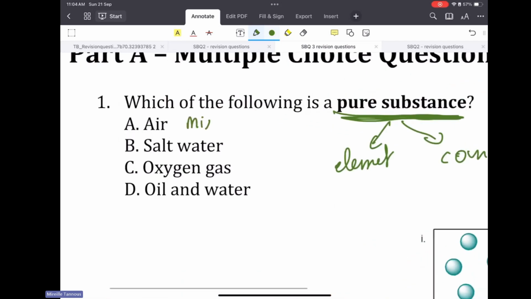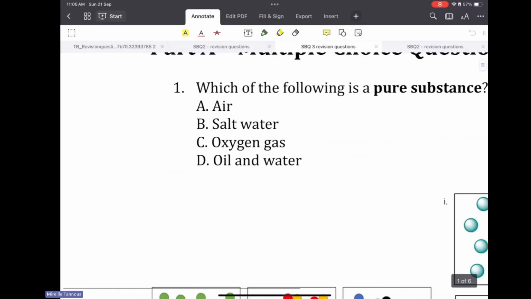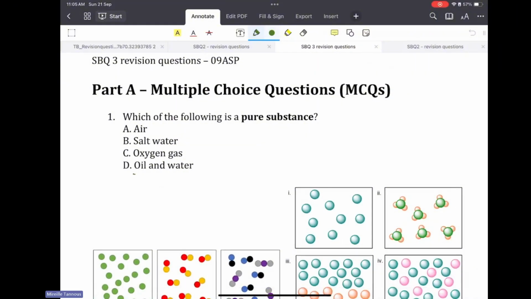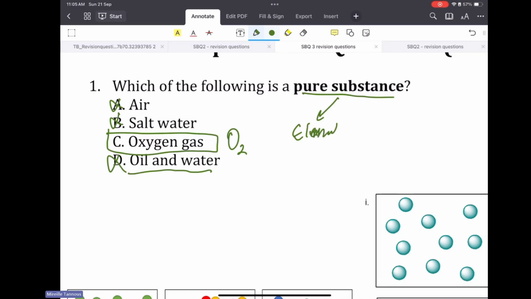Air is a mixture of gases, so it can't be the answer. Salt water is a mixture of salt and water. That can't be the answer. Oil and water is also a mixture. So it can't be A, B, or C. The answer is just oxygen gas, and the formula of oxygen is O2. You don't have to know the formula, but as I said, a pure substance is either an element or a compound. So the answer is C.